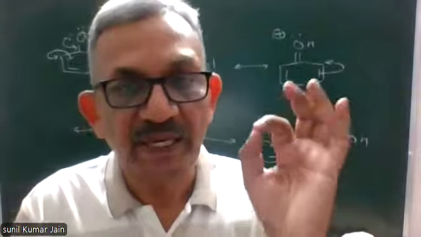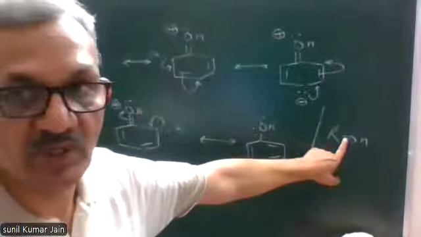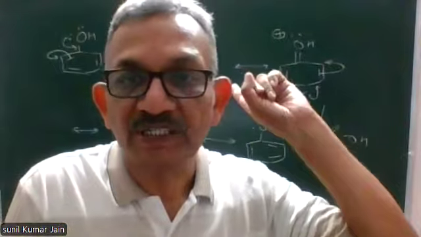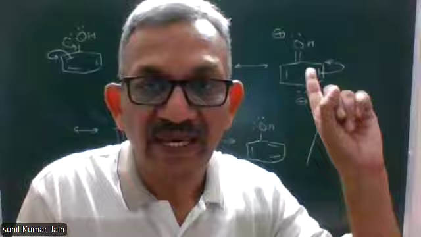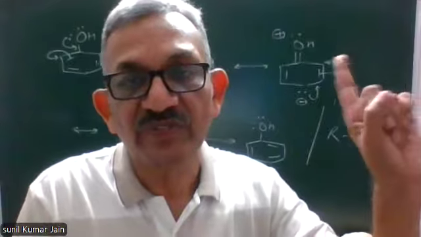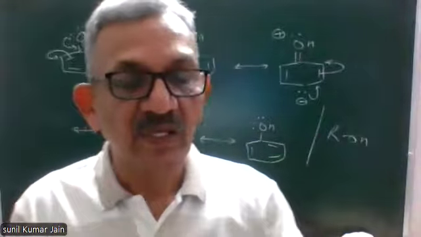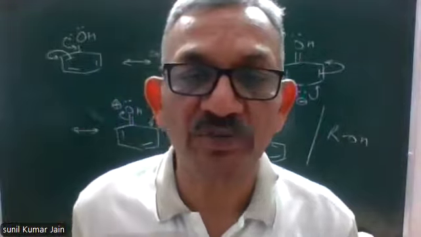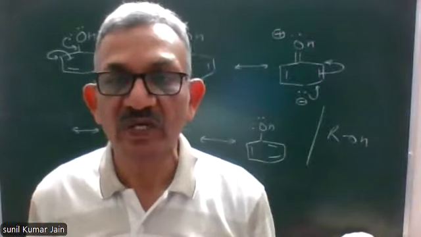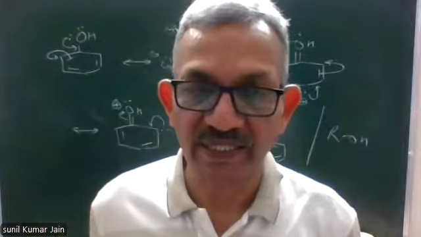And definitely a partial double bond will be stronger than a single bond in alcohol. This is the reason this partial double bond in phenols cannot be broken by those three reagents which were used to convert alcohols into alkyl halides. And this is the reason those three methods cannot be used to convert phenols into aryl halides. So these were three methods to convert alcohols into alkyl halides.